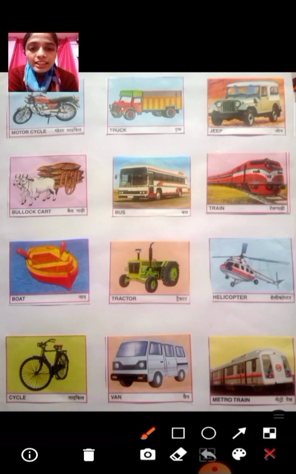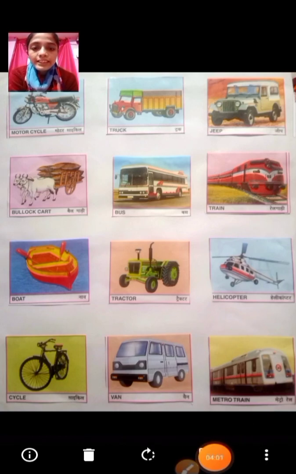Okay, metro. So metro, where do you see a metro? So a metro we can see in cities like Delhi, Mumbai. So it carries so many people. There's so many wheels. It's like a train, but what is different?